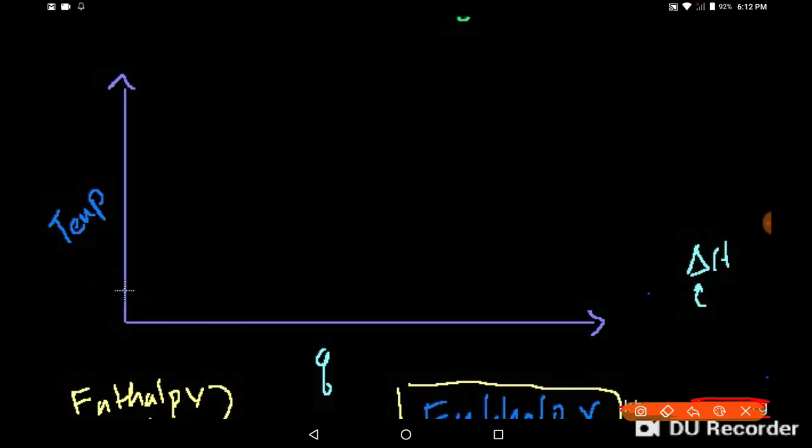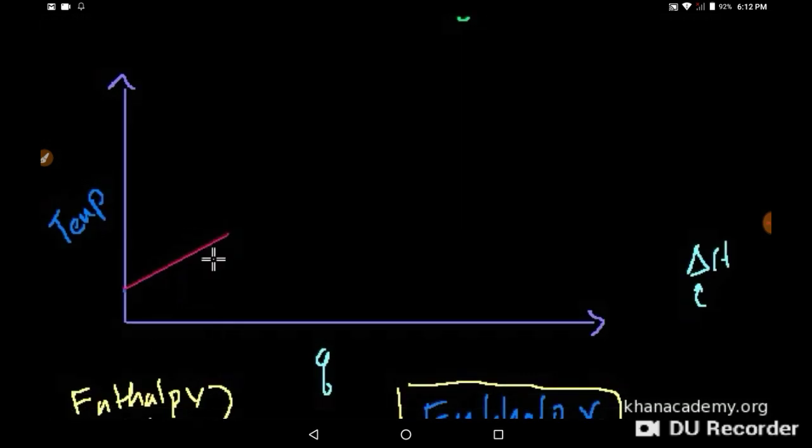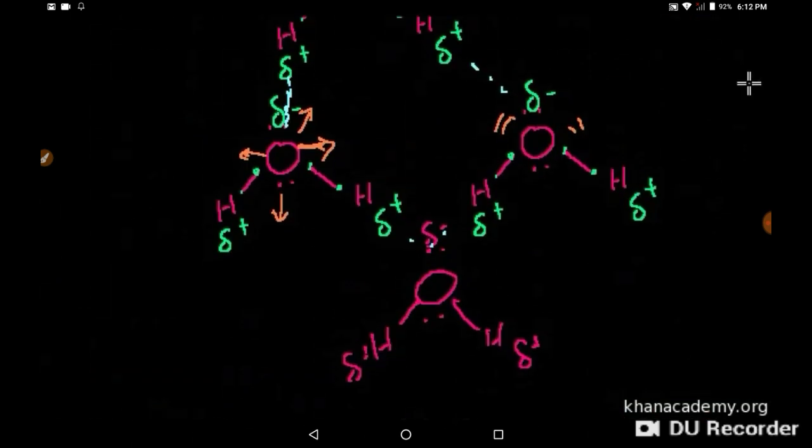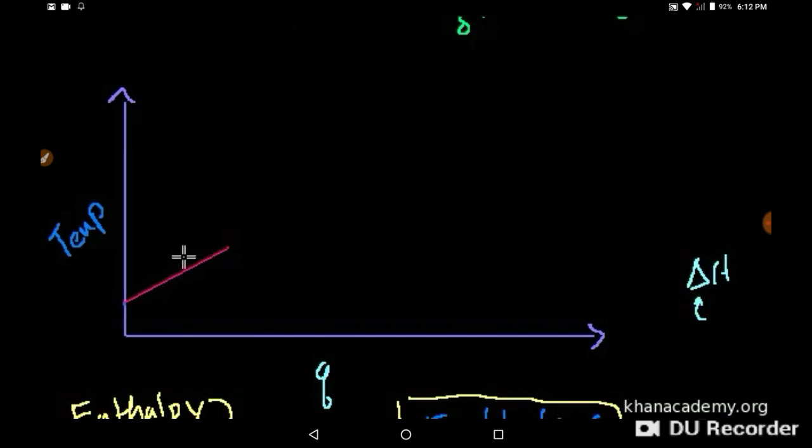Now, let's say at low temperatures, I'm here, and as I add heat, my temperature will go up, right? Temperature is average kinetic energy. Let's say I'm in the solid state here, and I'll do the solid state in purple. As I add heat, my temperature will go up. Heat is a form of energy, and when I add it to these molecules, it made them vibrate more, or have higher average kinetic energy, and that's what temperature is a measure of. So as I add heat in the solid phase, my average kinetic energy will go up. This is the solid state of matter.